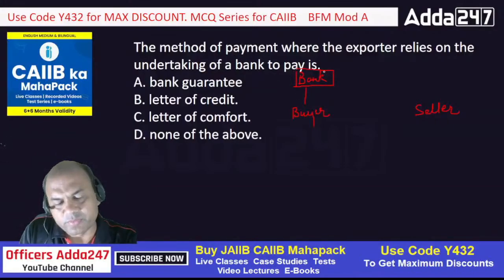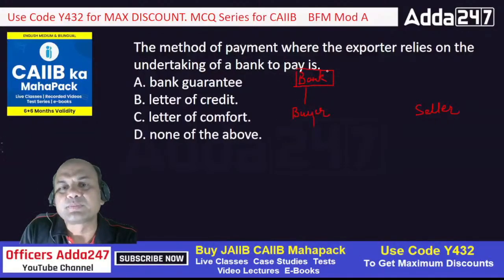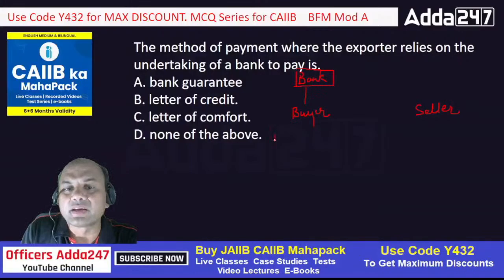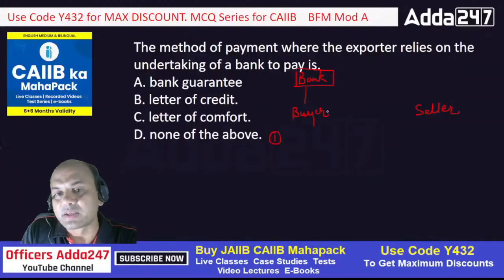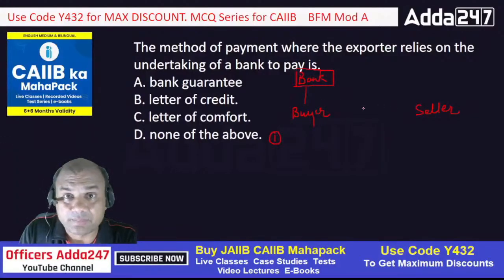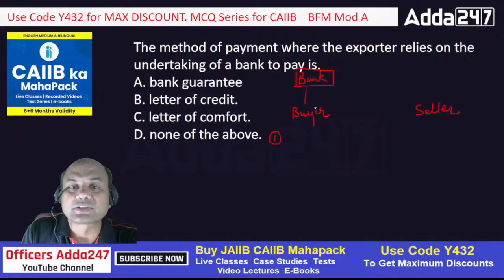So now there are two methods of doing it. Number one, this bank can tell the seller that if this buyer doesn't pay, then I will pay.